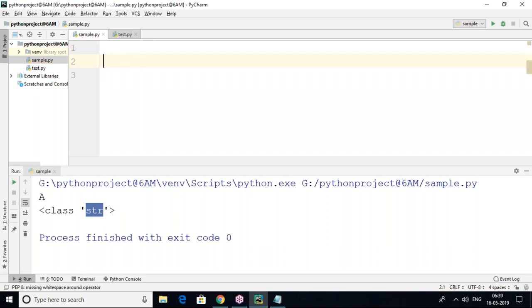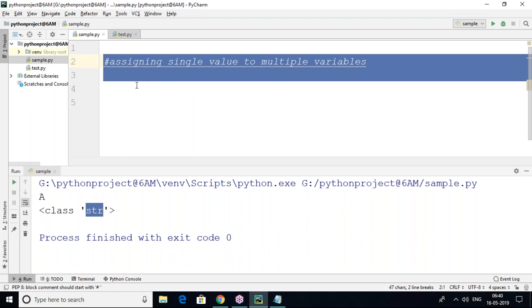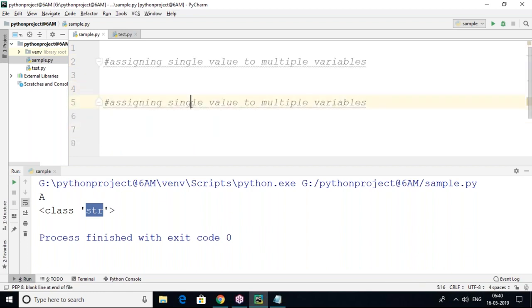Multiple assignment means assigning a single value to multiple variables, or assigning multiple values to multiple variables. This process is called multiple assignment.